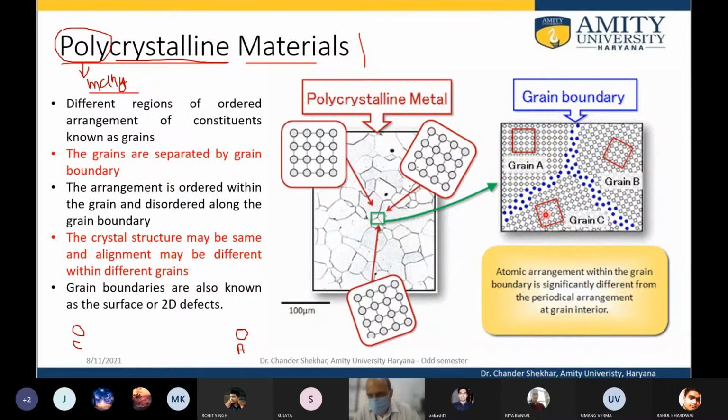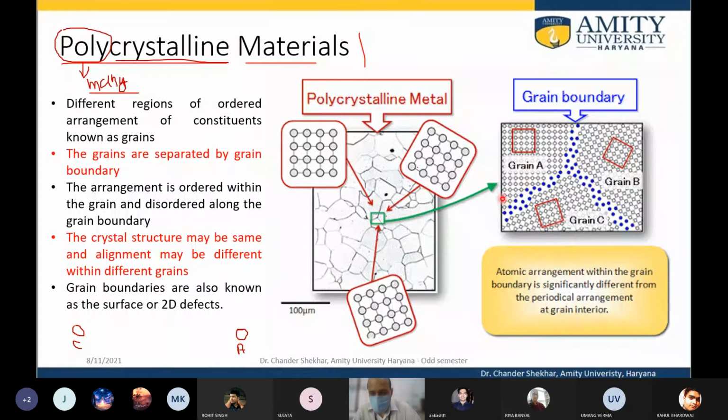Whether it is grain A, grain B, or grain C, the arrangement of the constituents in the unit cell is periodic, but the arrangement in grain A is different from grain B, and that is again different from grain C.